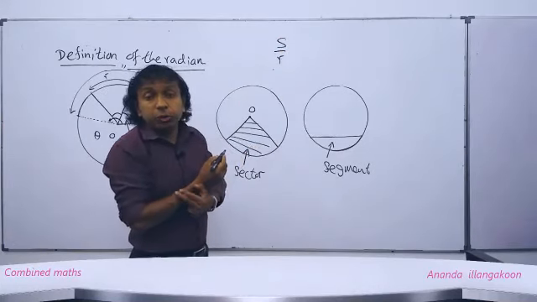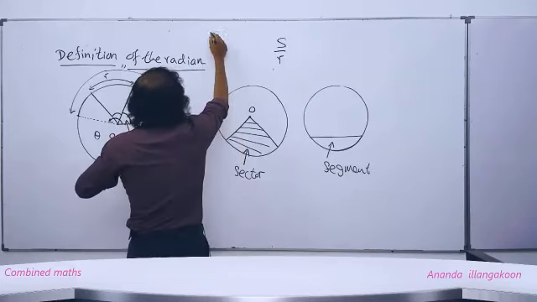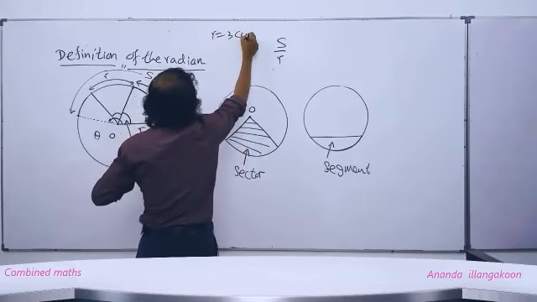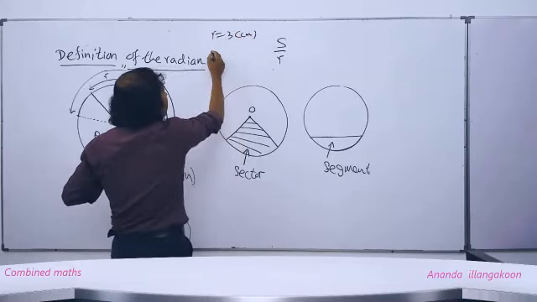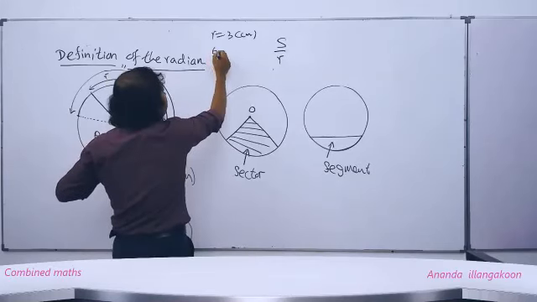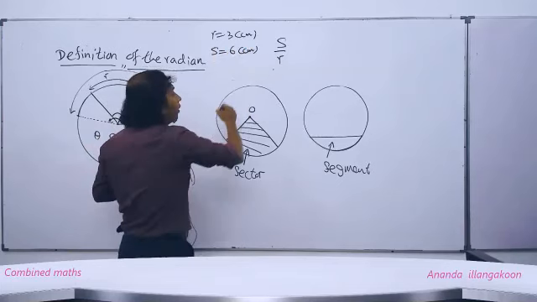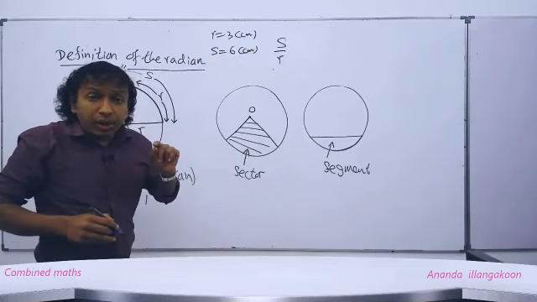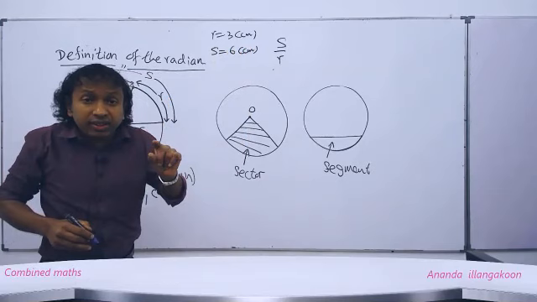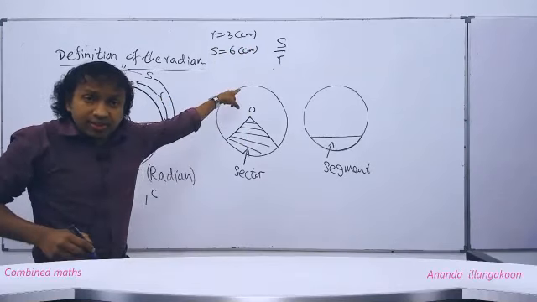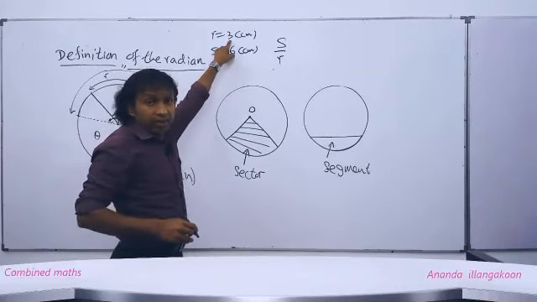For example, suppose the radius of this circle is 3 centimeters, and suppose the arc length we took is 6 centimeters. Then how do we calculate the number of arcs of length 3 centimeters available in this S? Dividing 6 by 3, no?